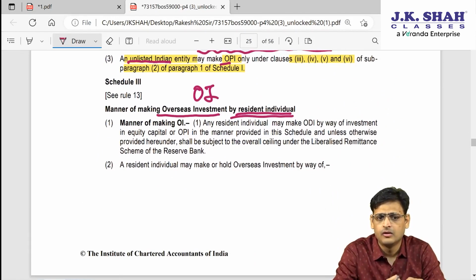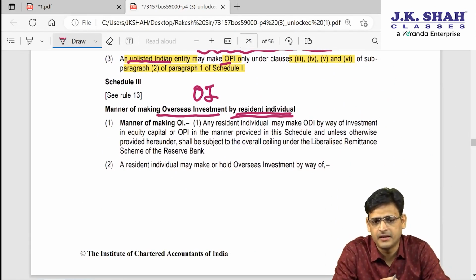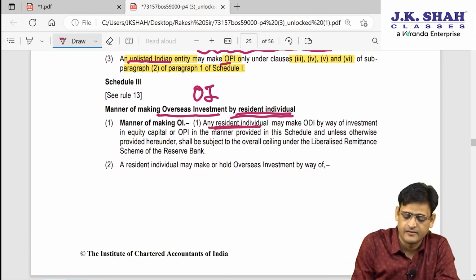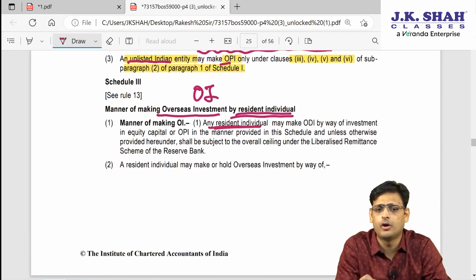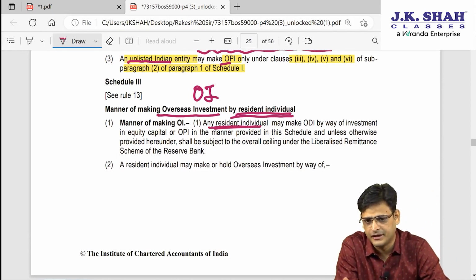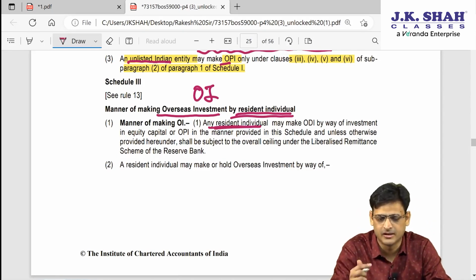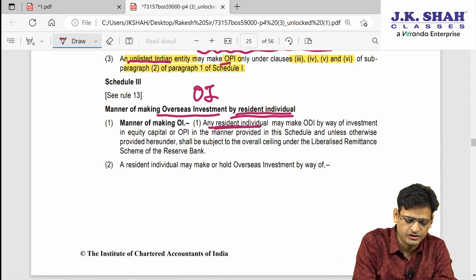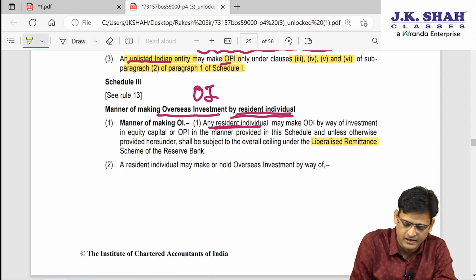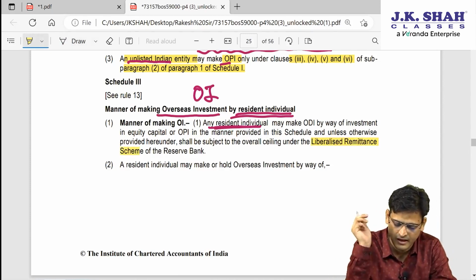Now what they are trying to say is that if you are making an overseas investment, it is made by a resident individual. Whenever we talk about a resident individual, the investment limit is always LRS, so it shall not go beyond LRS.